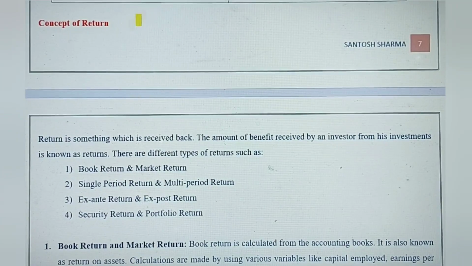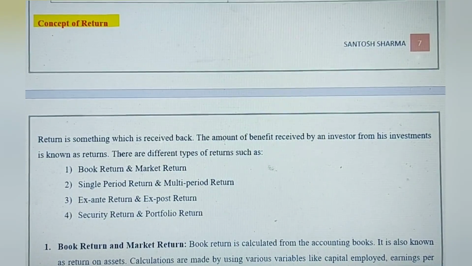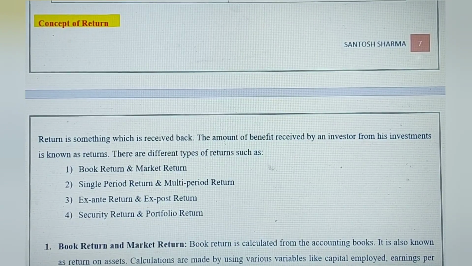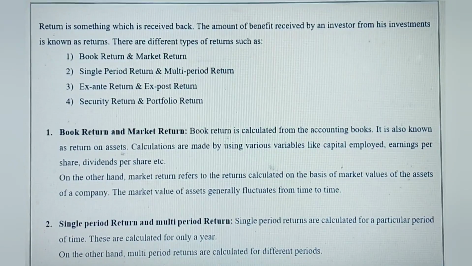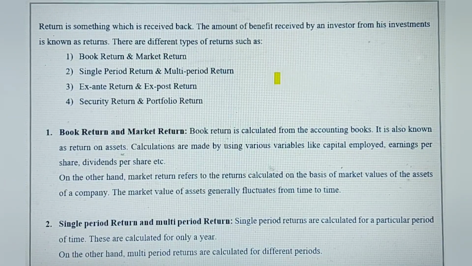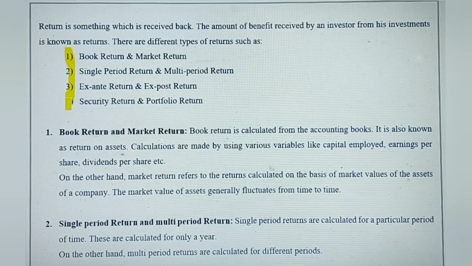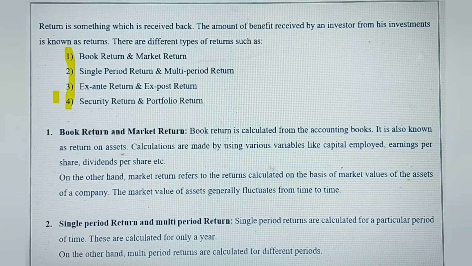Okay, then comes the concept of return. Now, this is what everybody expects. What return the company is going to give you on the investment, and these are the different types of returns that we generally study in financial management.